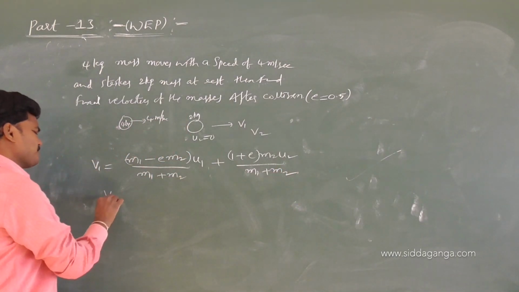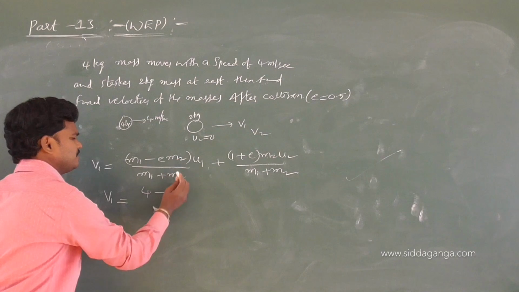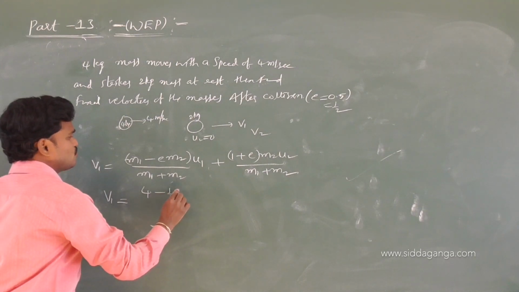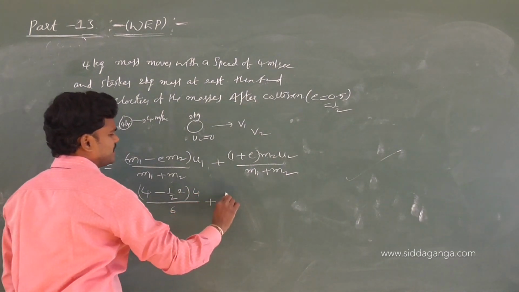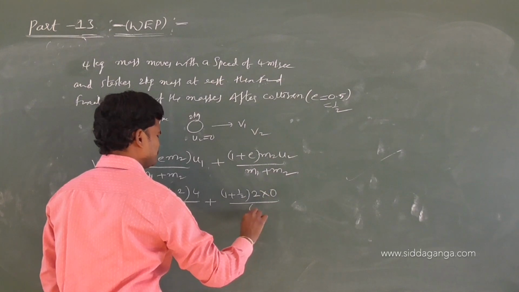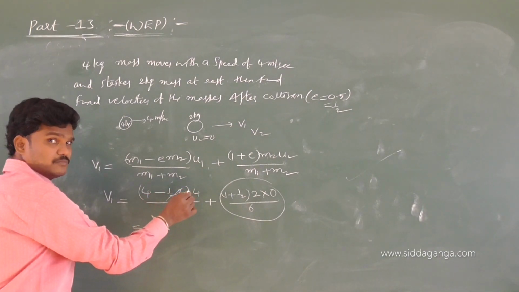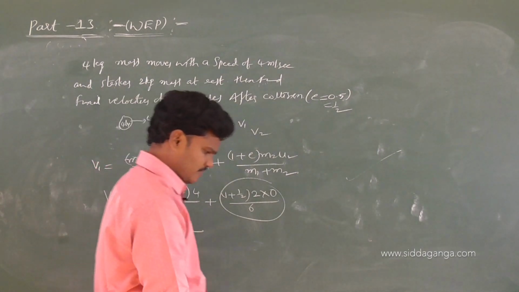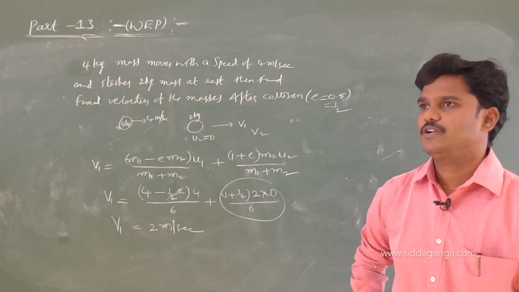Substitute the values: M1 is 4, M2 is 2, E is 0.5 which is 1 by 2, U1 is 4, M1 plus M2 is 6, and U2 is 0, so that term is 0. So 3 into 4, 12 by 6. Check it. Now find V2.